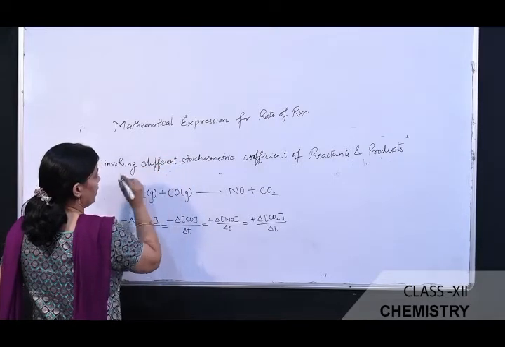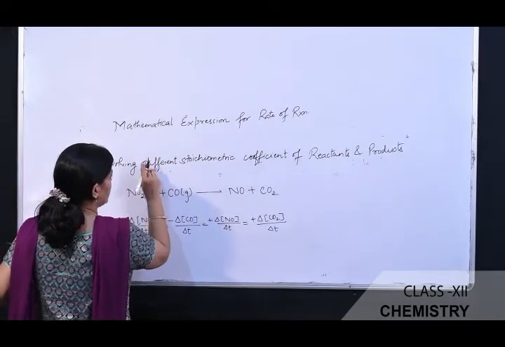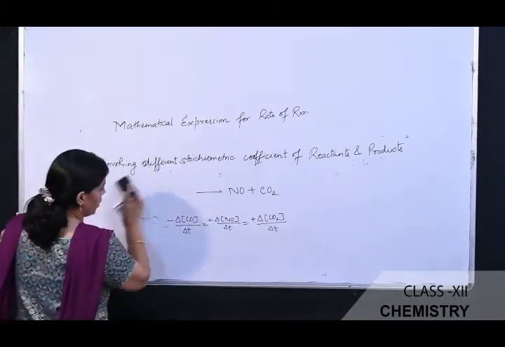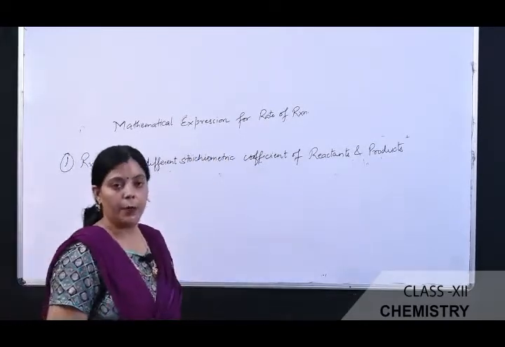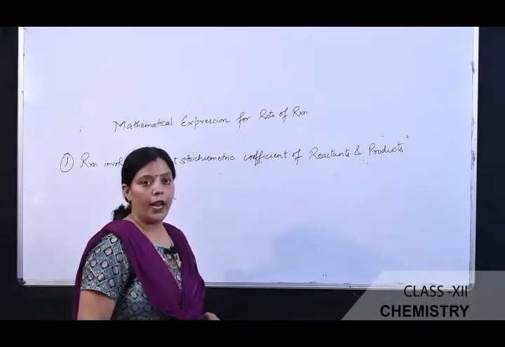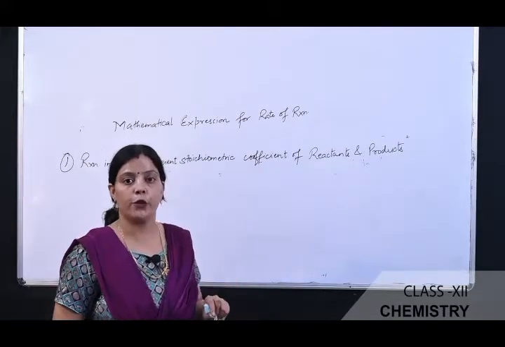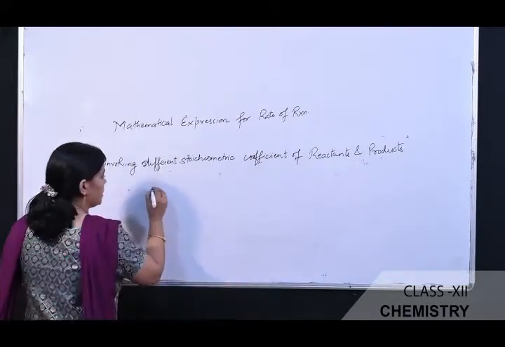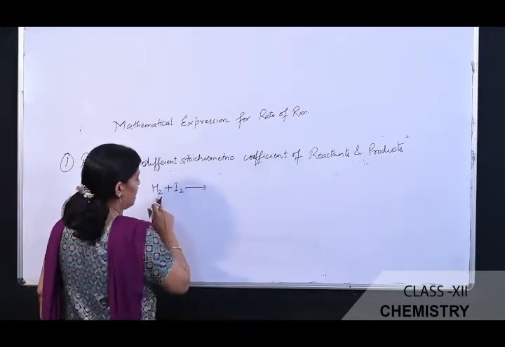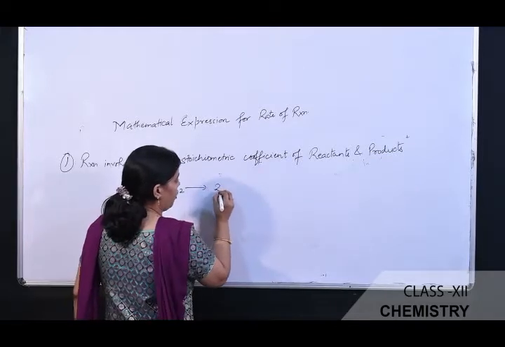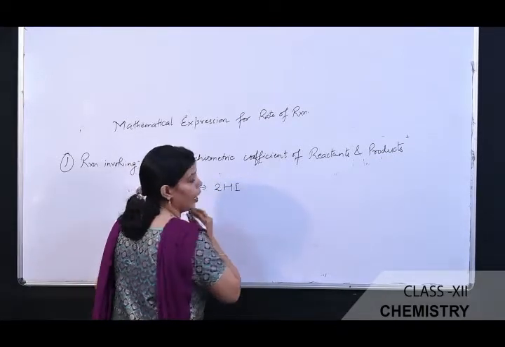The reaction involving different stoichiometric coefficients, and for that I am giving you an example. It means in that type of chemical reaction, the reactant and products have different stoichiometric proportions, and it is explained with the help of this chemical reaction, that is hydrogen and iodine. On reaction it gives hydrogen iodide.